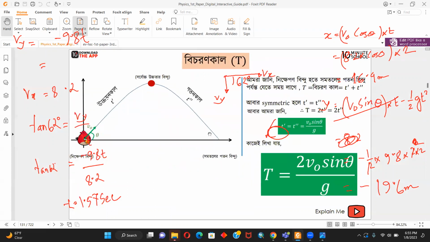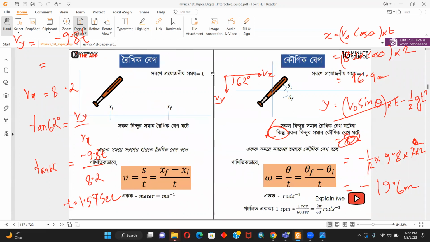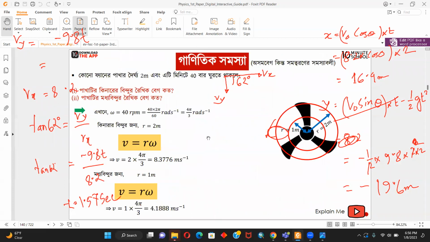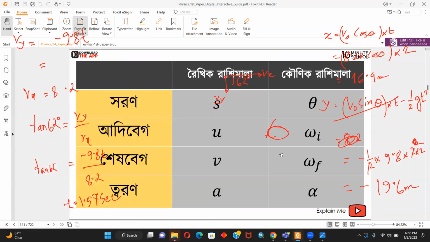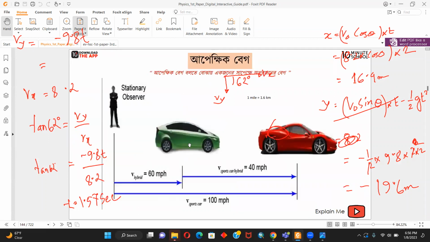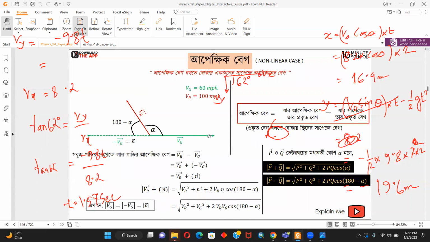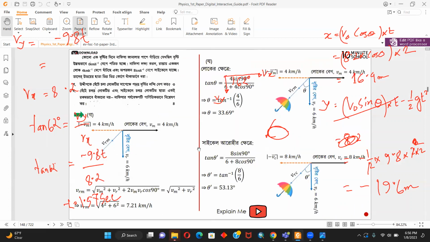Anyway, we will continue from here onwards. These are very easy. Here it's about the difference between angular displacement and linear displacement, and the difference between linear velocity and angular velocity. Very easy things. You will get some maths from here as well. That would pretty much cover this chapter. Relative velocity is also discussed here, but we have already discussed relative velocity.